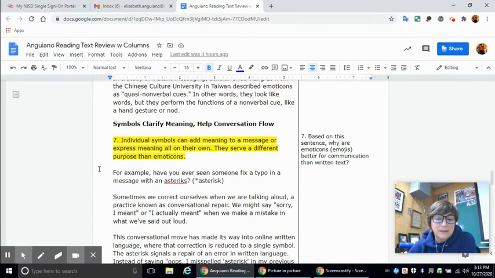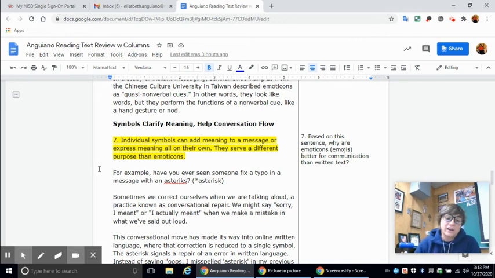Symbols clarify meaning and help conversation flow. Individual symbols can add meaning to a message or express meaning all on their own. They serve a different purpose than emoticons. For example, have you ever seen someone fix a typo in a message with an asterisk? Sometimes we correct ourselves when we're talking aloud, a practice known as conversational repair.